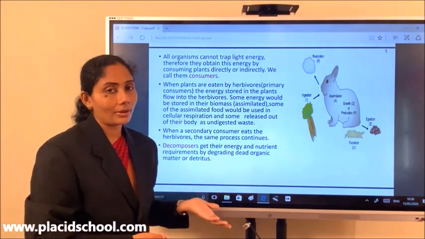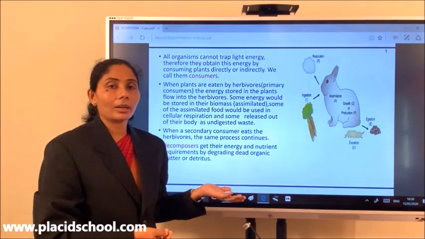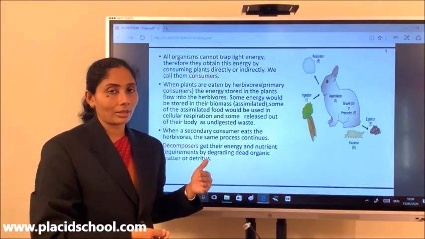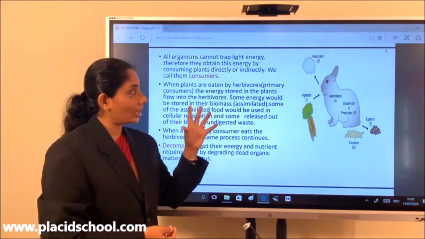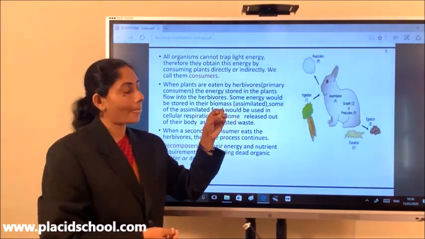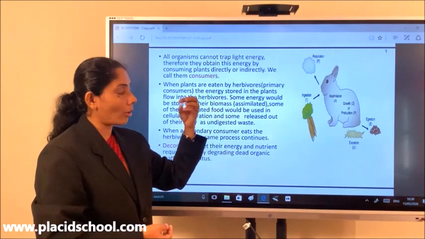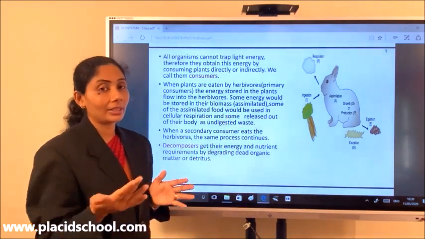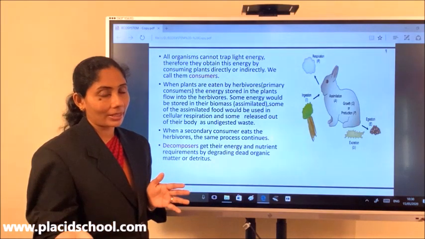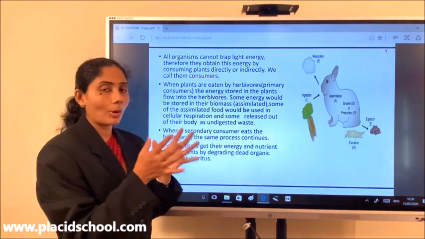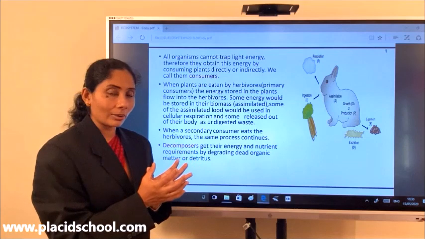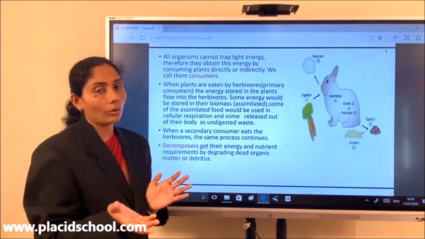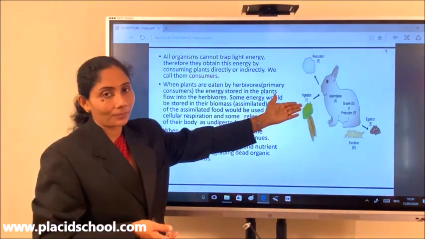Because during cellular respiration, if you remember, in class 11 we have learned about it. When the bond breaks during cellular respiration, the whole of the energy is not converted into ATP to be utilized by that organism. Instead, only some amount of energy would be converted into ATP, and the remaining would be released as heat.